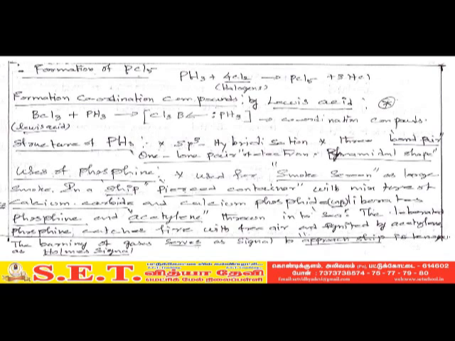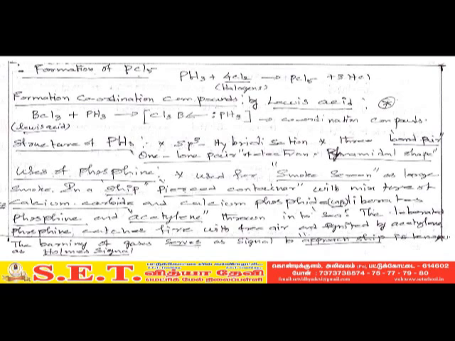It has sp3 hybridization, with s and p orbitals, and there are 3 bonding pairs and 1 lone pair of electrons. It has a pyramidal shape. Again, the points are: sp3 hybridization, 3 bond pairs and 1 lone pair, and a pyramidal shape.